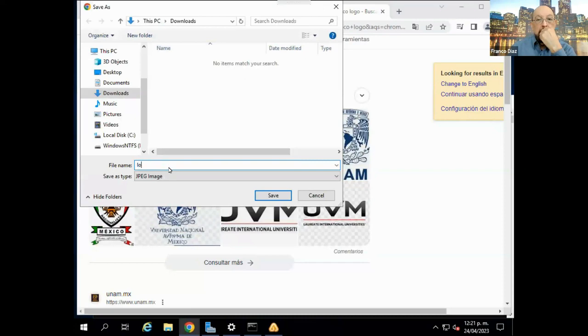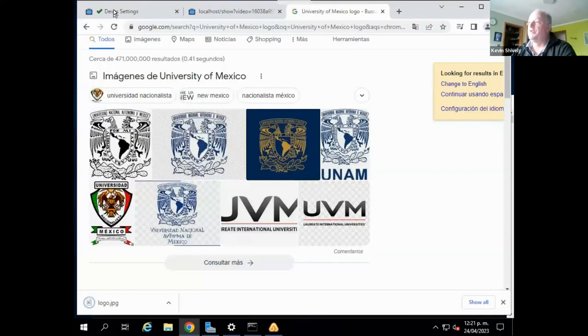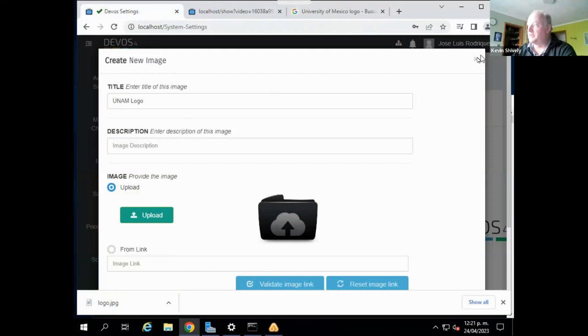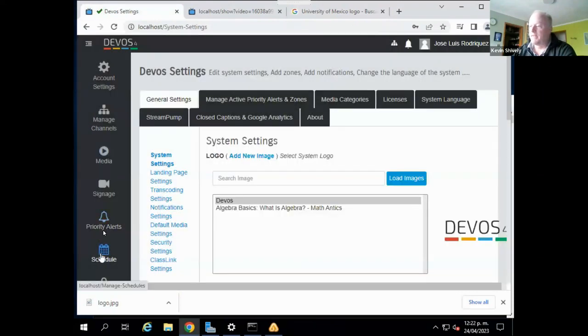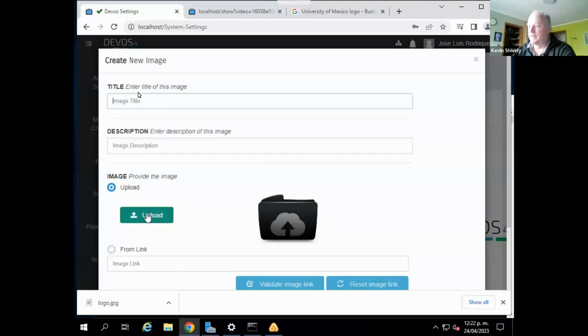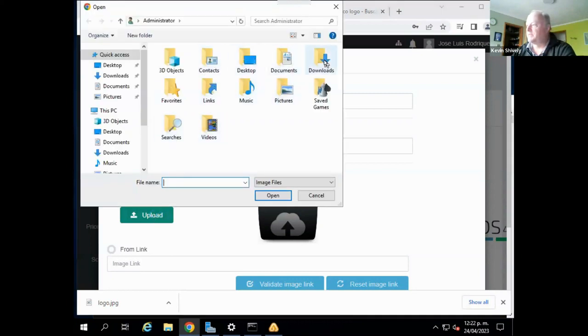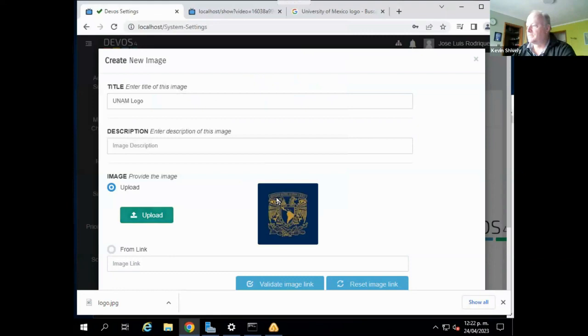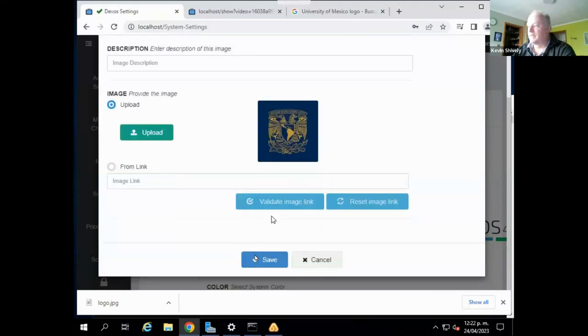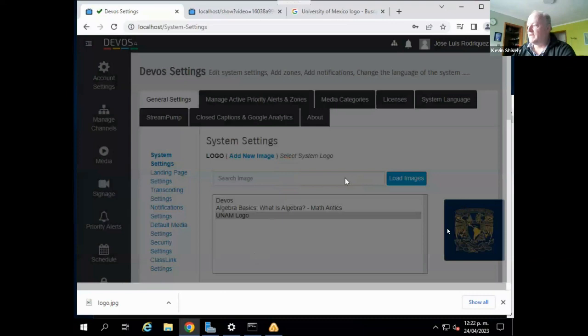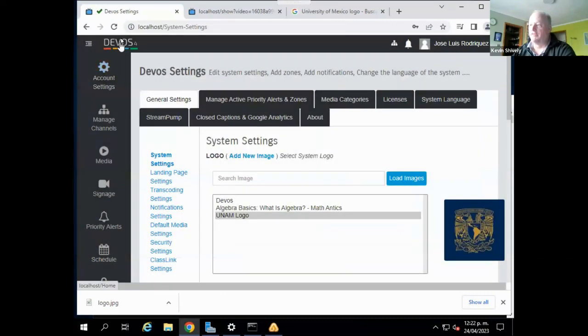So we could save that, and all we would do then is come to the DevOps settings, go to the general settings, system settings, add new image. Then we upload that image and hit save. And now you have your logo here, and it will eventually appear here as well once we refresh.